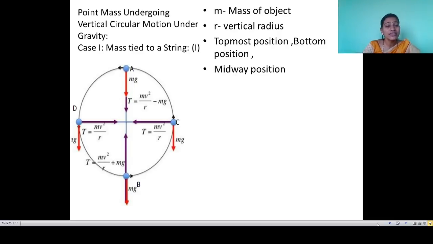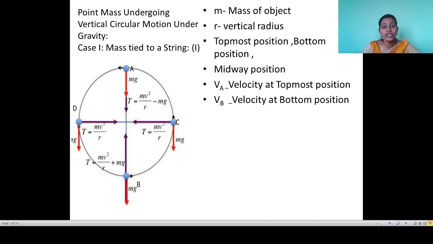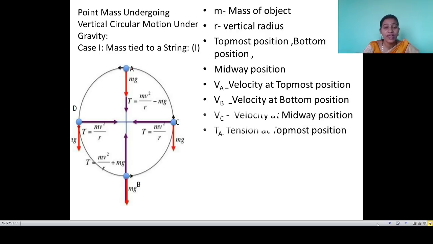See, the mass is tied to the string, so that small bob has the mass m, and r is the vertical radius. We are going to discuss three positions: topmost position, bottom position, midway position. Va is the velocity at the topmost position, Vb is the velocity at the bottom position, and Vc is the velocity at the midway position. In the textbook two positions are given for horizontal, midway position, C and D. I am going to take only a single C.